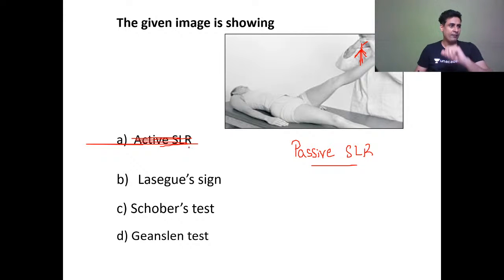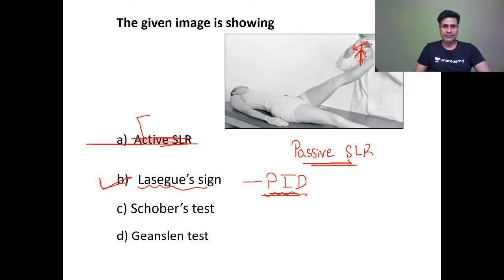Yes, definite beta. Very good. So this is passive straight leg raising test because the clinician is elevating the limb and the clinician is doing dorsiflexion of the ankle, that is known as Lasegue sign. Then for prolapse intervertebral disc.